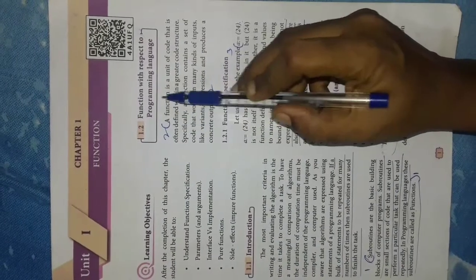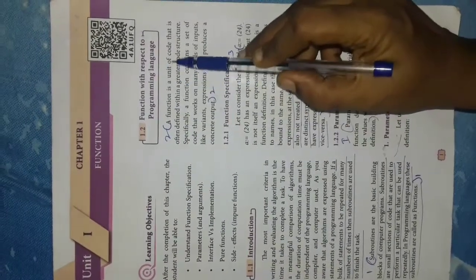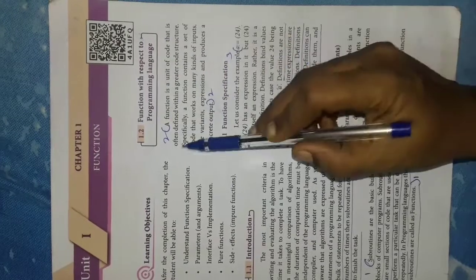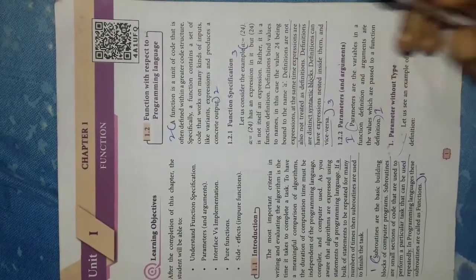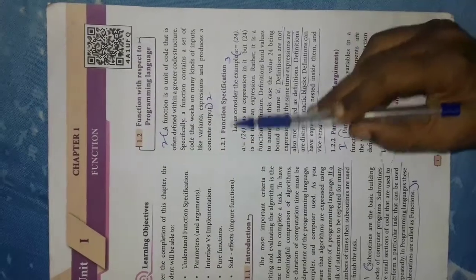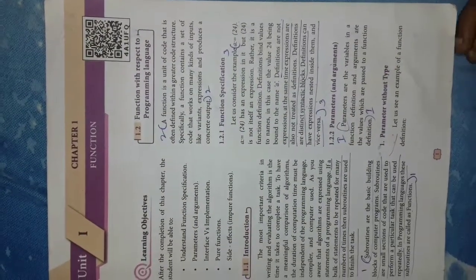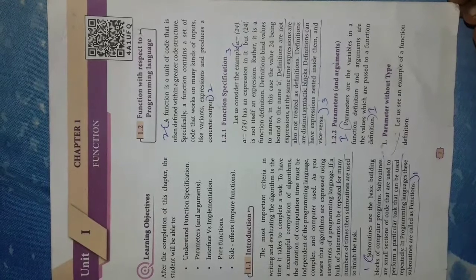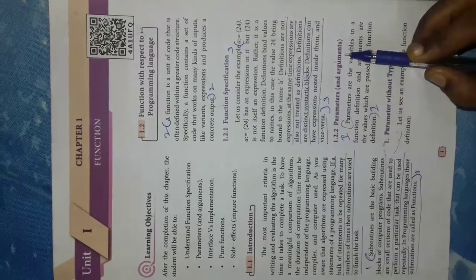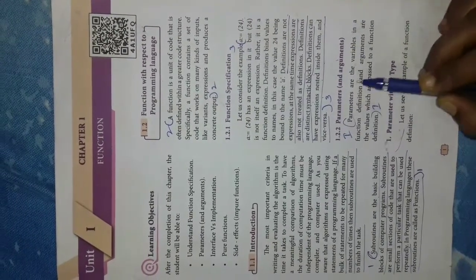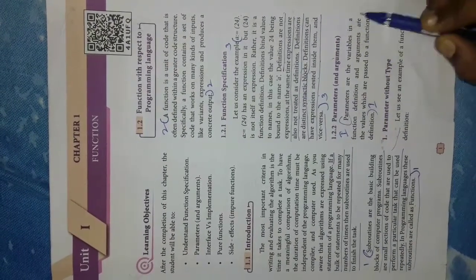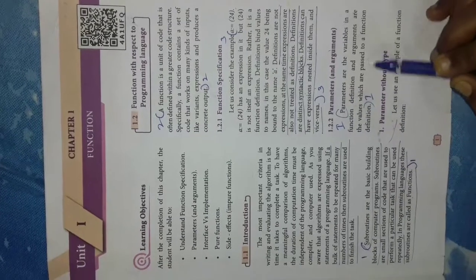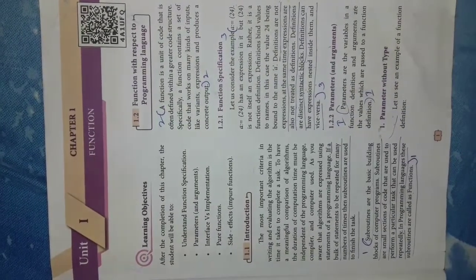Second is function. A function is a unit of code that is often defined within a greater code structure. Then function specification. When you want to specify the function, you have to give parameters and arguments. Parameters are the variables in a function definition and arguments are the values which are passed to a function definition.